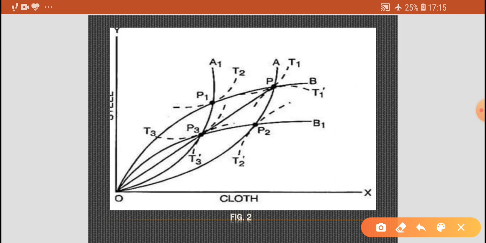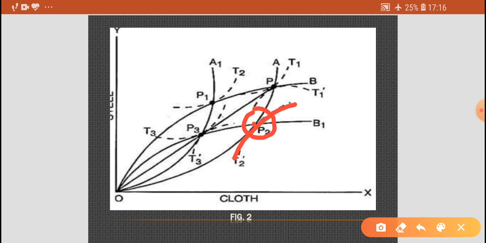This is P2. This would have been the point of optimum tariff for B because of tangency between its higher trade indifference curve T2 dash, this one, and the offer curve OA of country A. Clear?